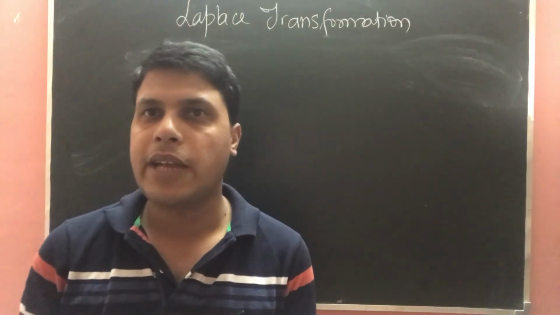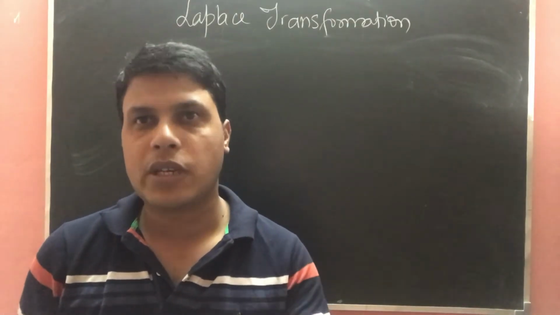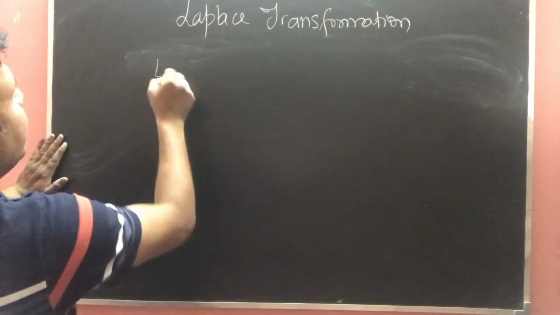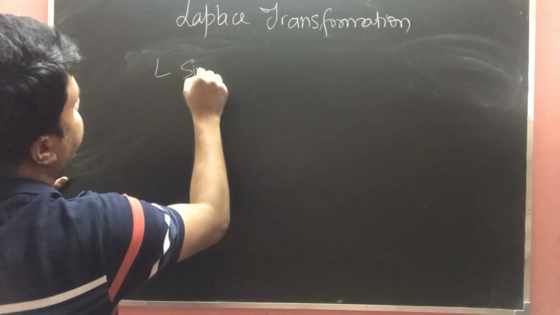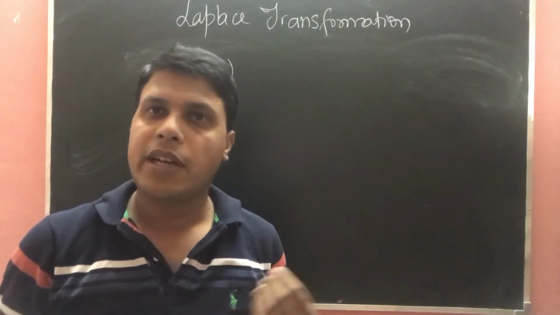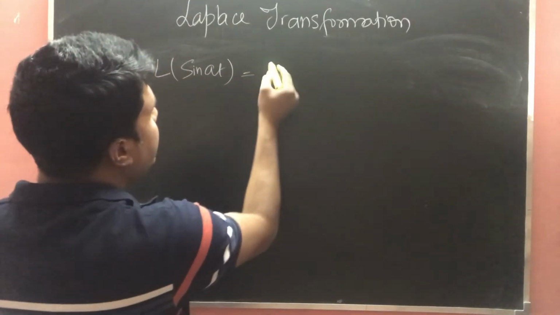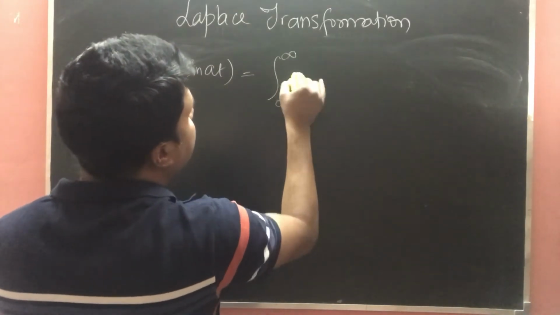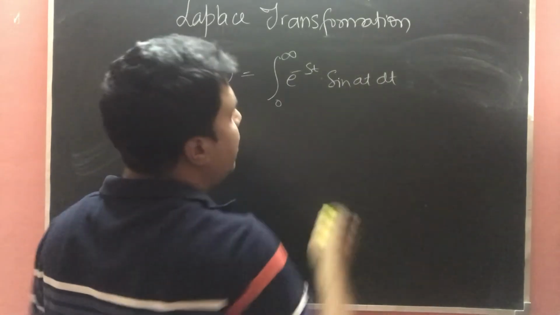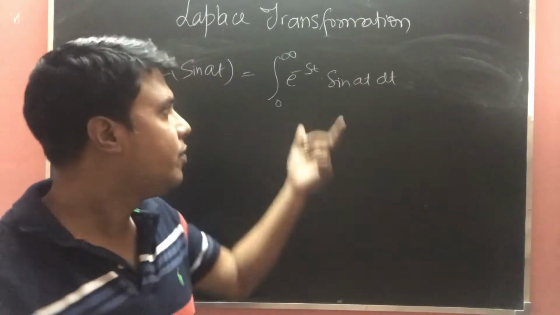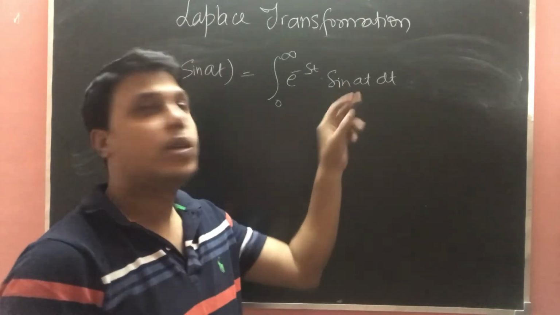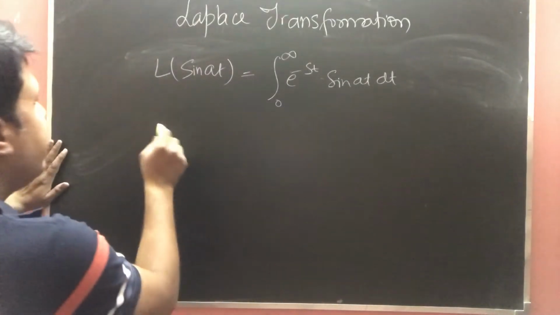We are going to derive it for the sine; later on you can do it yourself for the cosine. So Laplace of sin at. If you are using the definition, it will be 0 to infinity e power minus st sin at dt. If you have studied the integration of this, you must know the direct result, or you can convert this into exponential form, like sin at.